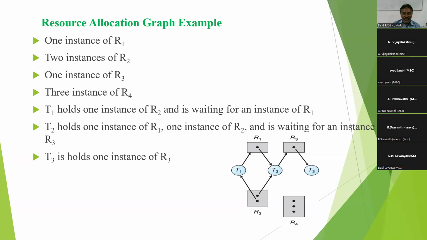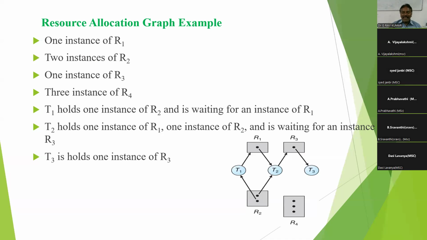An edge like T1 to R1 is called a requested edge, but R2 to T1 is called an assignment edge. So here, requesting edge, assignment edge. Now observe the graph. T1 is holding one instance of resource type R2 and requesting one instance of resource type R1, and T2 is holding one instance each of R1 and R2 but requesting R3, but R3 is allocated to T3.